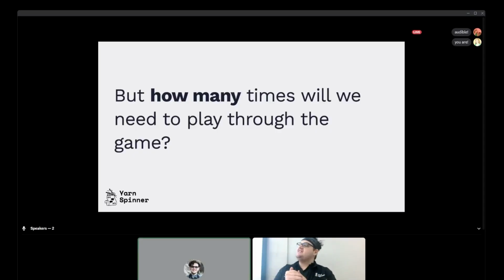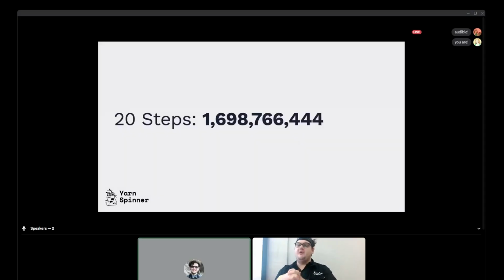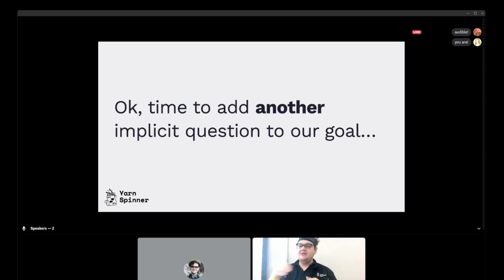So if we cap it at something short, let's say we played 10 steps through this game, that's 31,809 possible unique paths through this tiny game. If we had one more step, let's make it 11, 11's a nice number, that's 94,044 paths. And to really finish this game, we're actually looking at more like 20, which is over 1.5 billion paths through this game. And this game is very simple, as you could see, which just makes my head hurt.